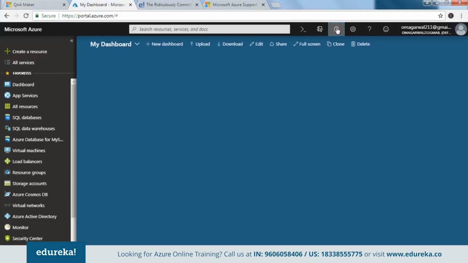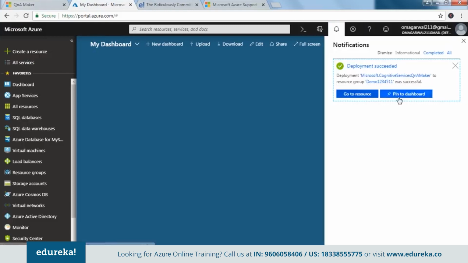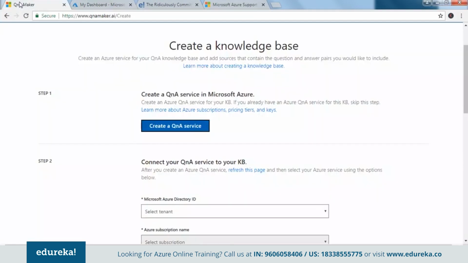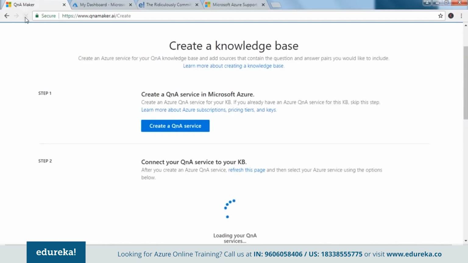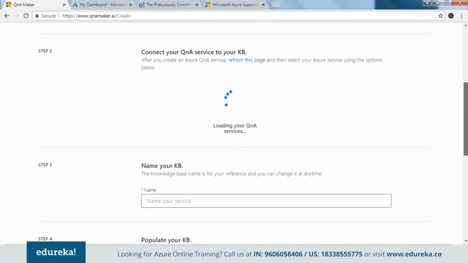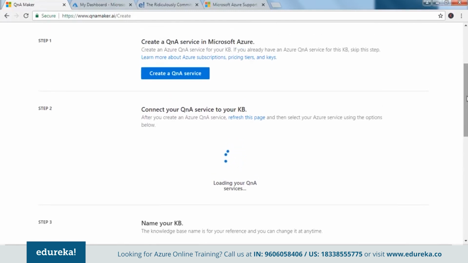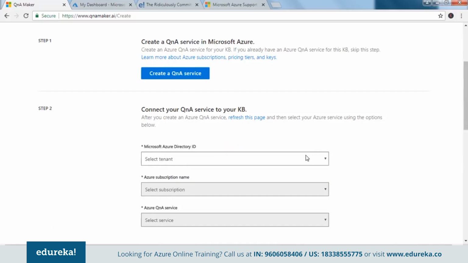And as you can see that our service is created. Let me just pin it to the dashboard so it becomes easier to use. It has been pinned. Now I go back to QnA Maker and I refresh it. Guys, you need to refresh it once, because else your so-called service won't be displayed here. Okay, loading your QnA services. Please do that for me. Okay, so it has been refreshed.